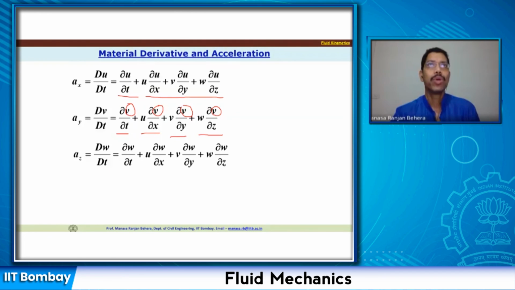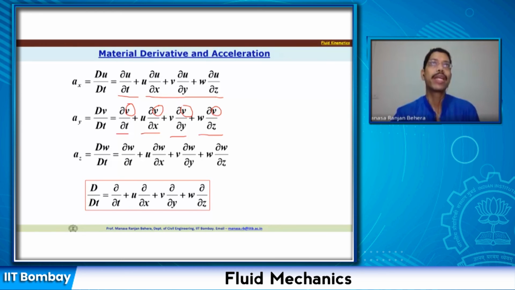We can write all three, and if you write in a vectorial form, this D by Dt is the total acceleration or material derivative that we can write as ∂/∂t plus u ∂/∂x plus v ∂/∂y plus w ∂/∂z. So this is nothing but your total derivative D by Dt. All right.